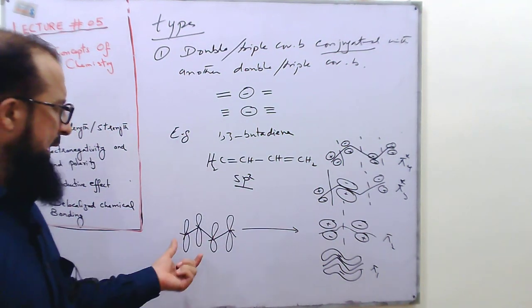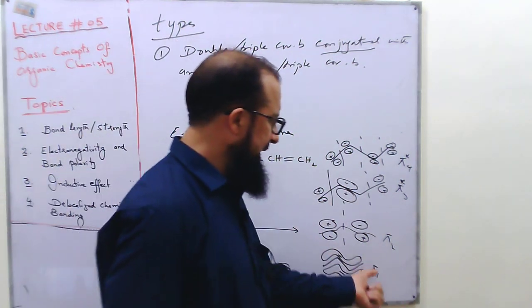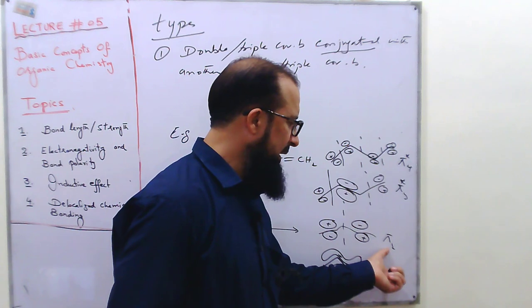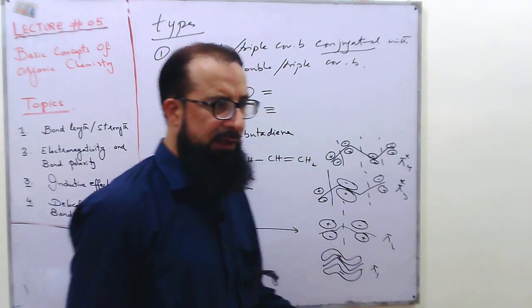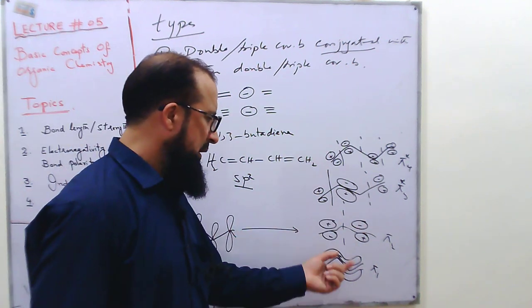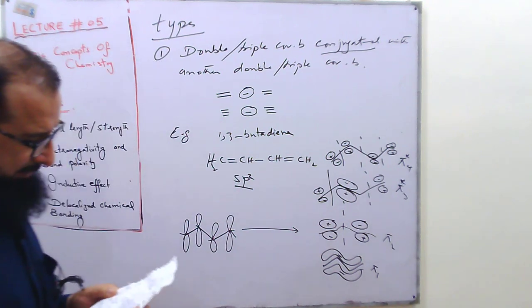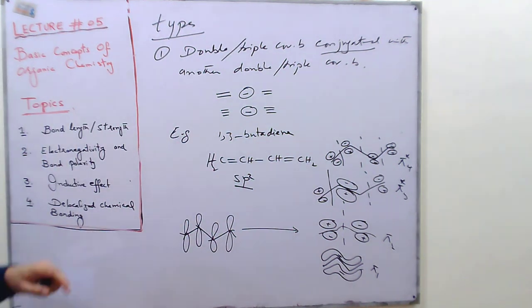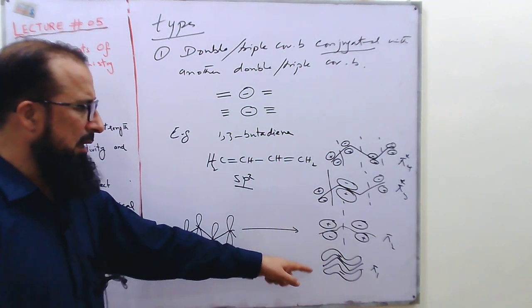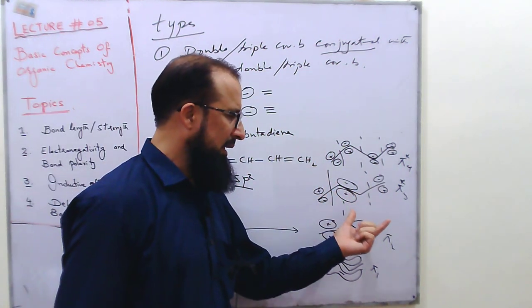So we have 4 molecular orbitals and 4 electrons in the p orbitals. These 4 electrons are accommodated into the pi 1 and pi 2 bonding molecular orbitals according to the energy of these orbitals, because pi 1 and pi 2 have less energy compared to the anti-bonding molecular orbitals.